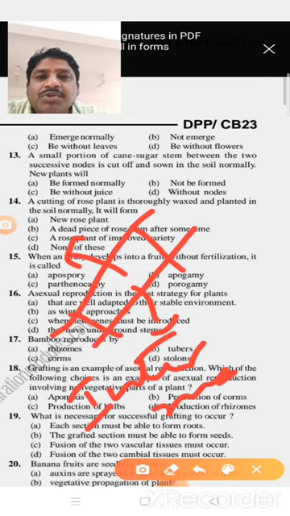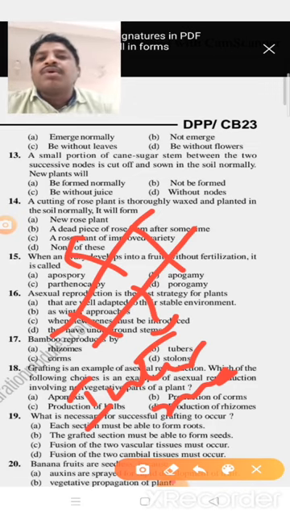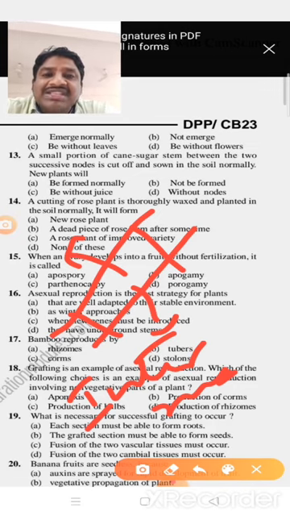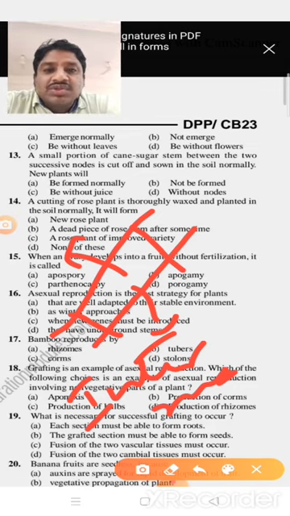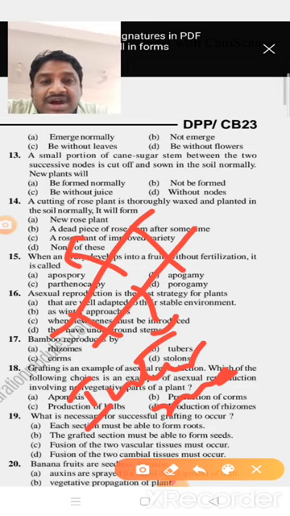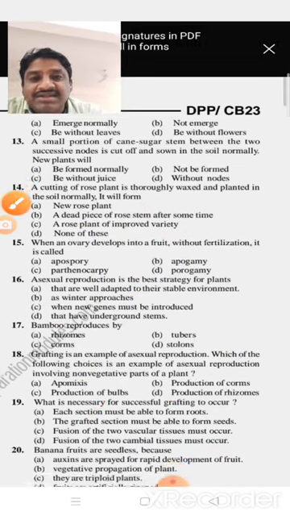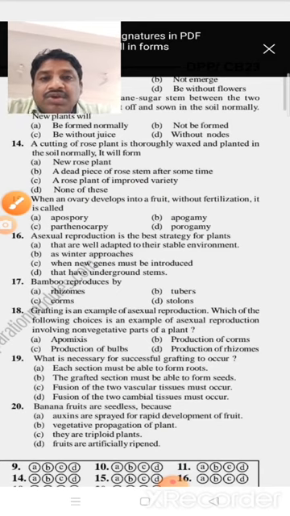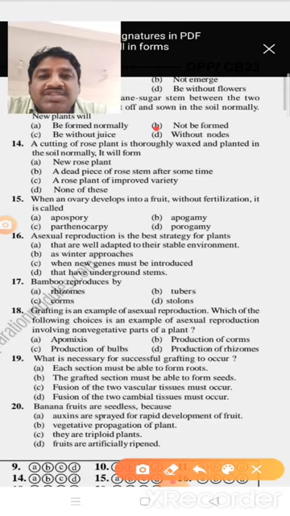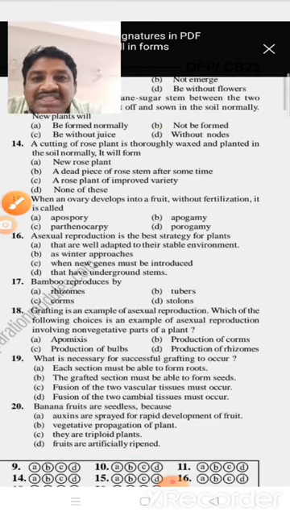Where the nodes are present, the node region is the main part. Only such a region gives rise to roots. So that's why this internodal part will not be formed. Okay, next, the 14th one. So that's why option B, not be formed, is the answer for the 13th one. Next, the 14th one, you can see.